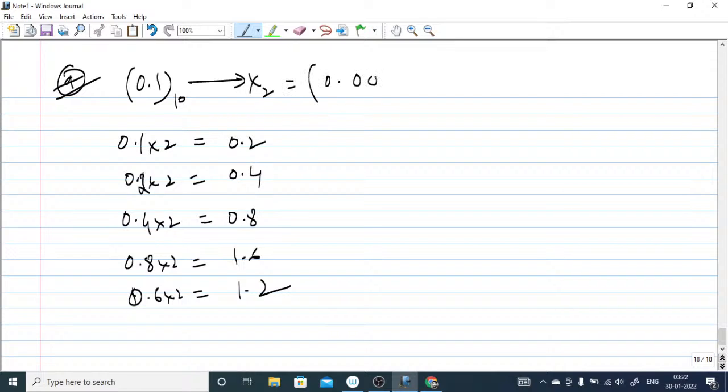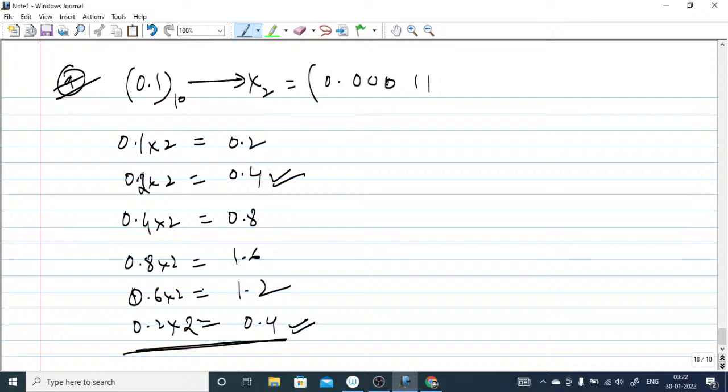So it will give you 0.0, and 0, and then 1, these 1s. Now 0.2 into 2 gives 0.4 again. So it started repeating. You can see 0.4 was there, 0.4 was there.